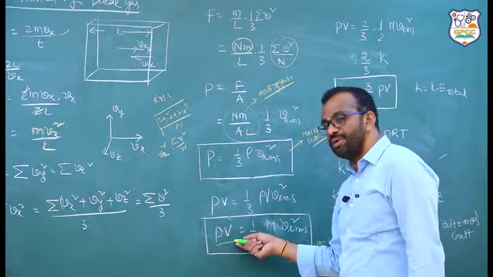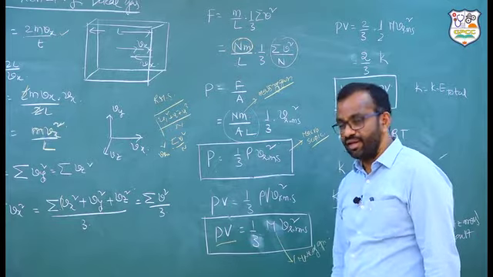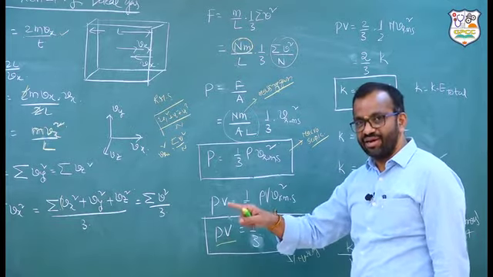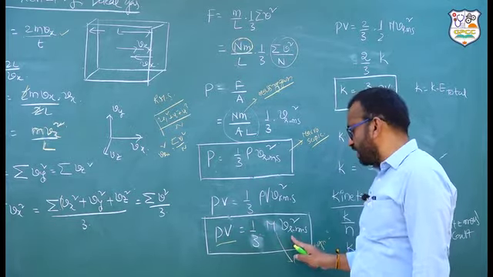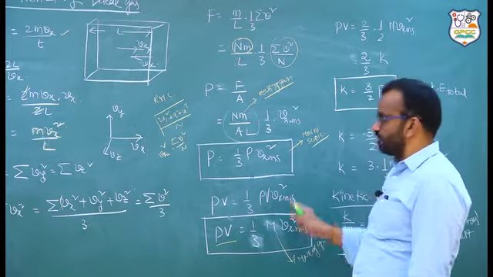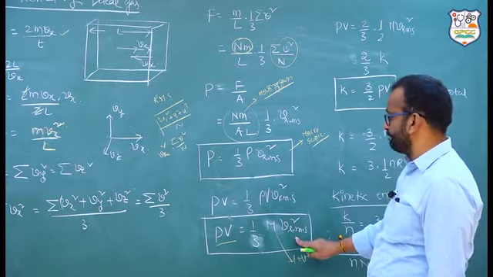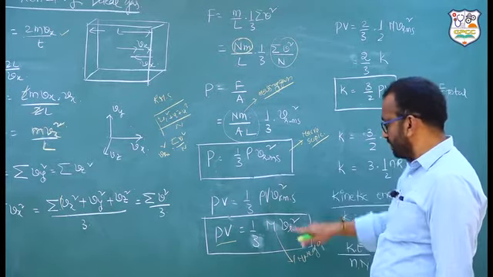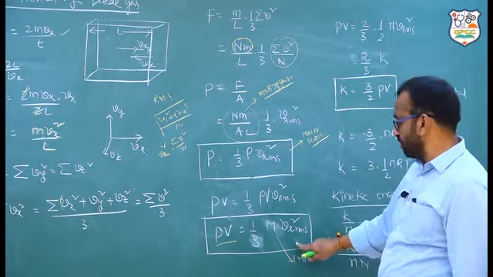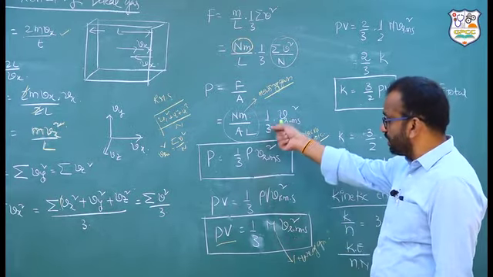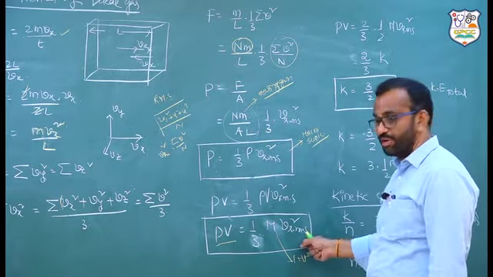Here in the place of PV, you can write nRT, right? So, like that also, you can calculate the VRMS square. This formula will be established a bit later again. So, this is one basic formula. This is another basic formula. So, you have to remember these formulas. How the link has been generated also, you try to remember.